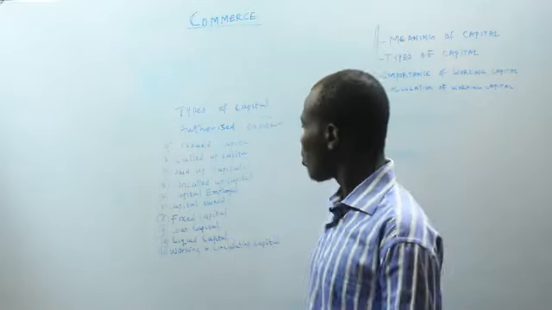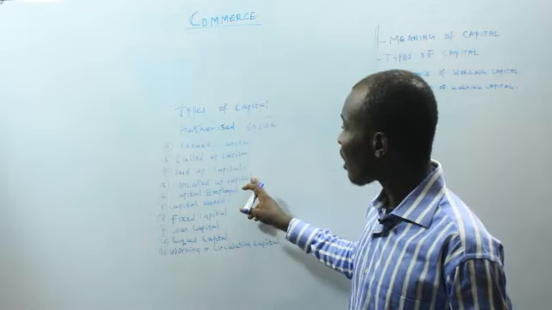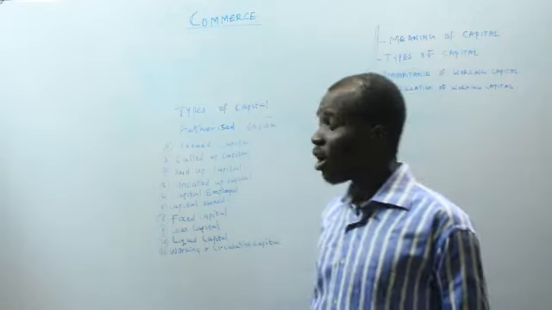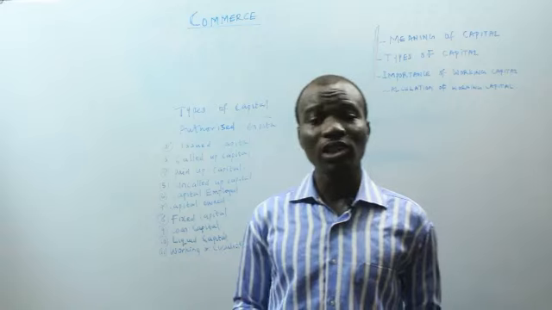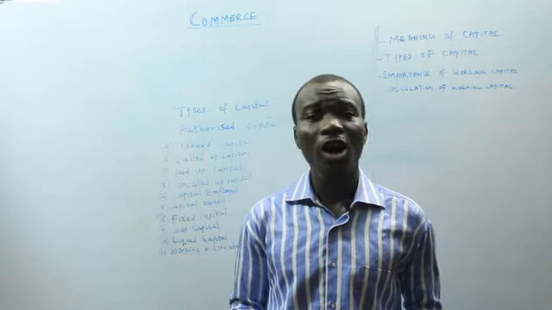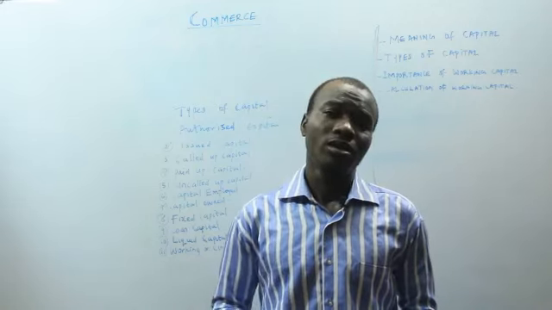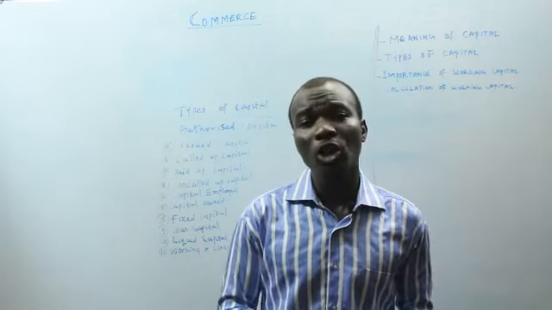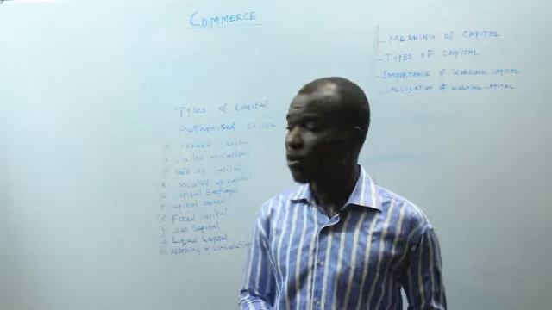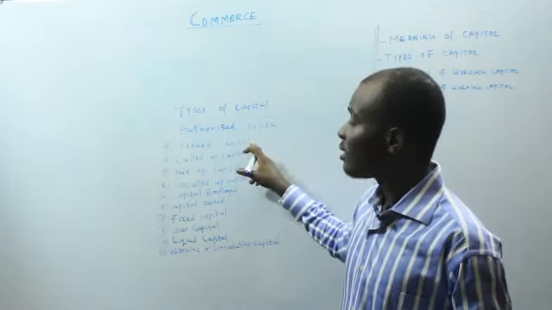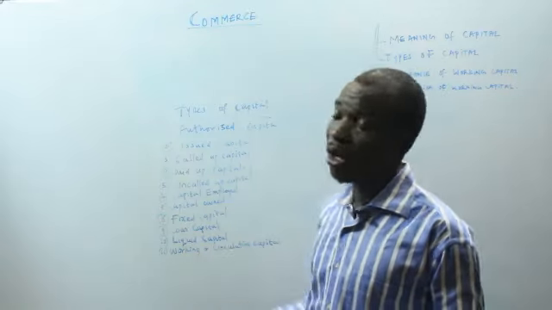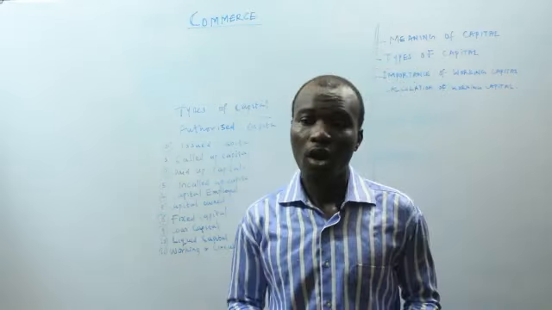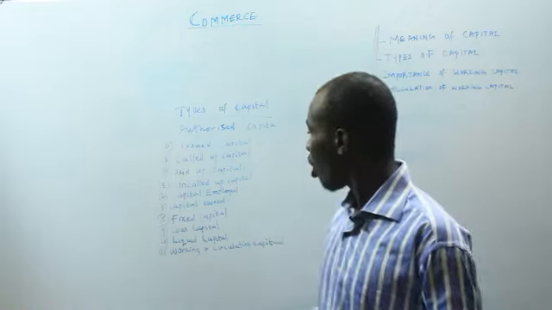Now the next thing on the list is the uncalled capital. This serves as the portion of the issued capital which has not yet been called up. If it has not been called up by the members of the public, the portion of the issued capital that is not yet called for is called the uncalled capital.